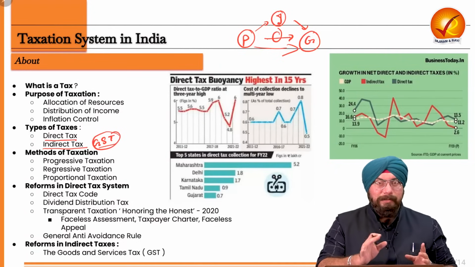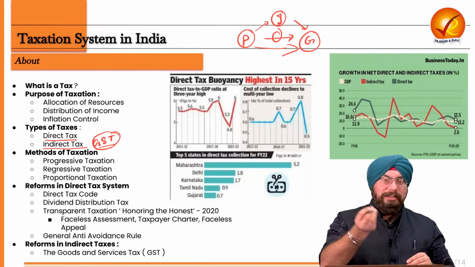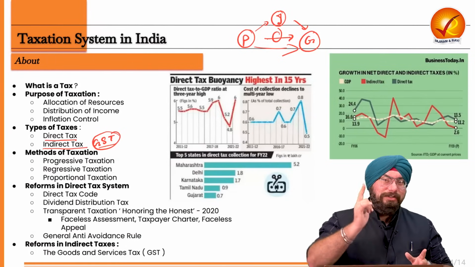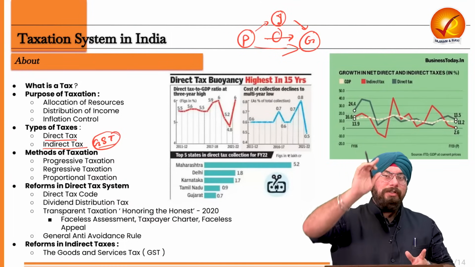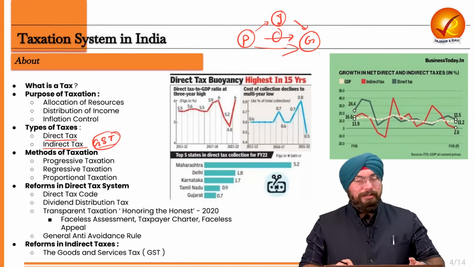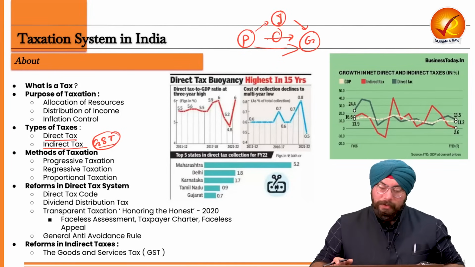So direct tax is simply your income tax which we pay. Indirect tax, the best example is the GST which we are paying on all the products right now. Because we are not directly paying the GST to the government, but ultimately that GST is being deposited to the government exchequer only, right? So that is the difference and distinction between direct tax and indirect tax. I hope it is very, very clear to all of you.